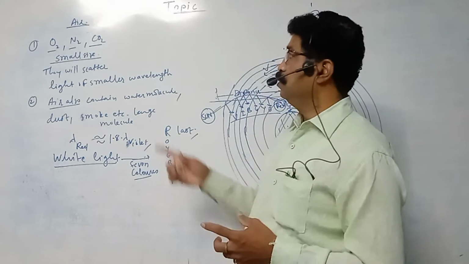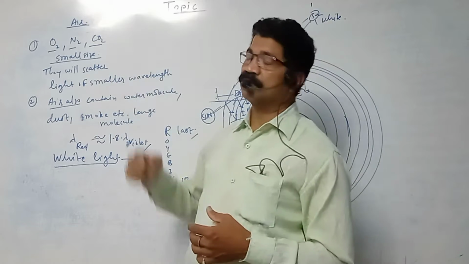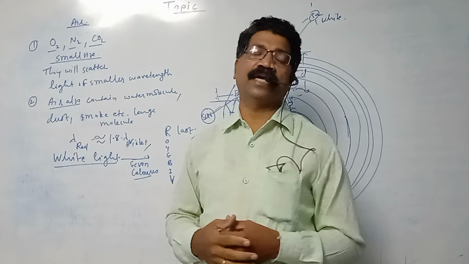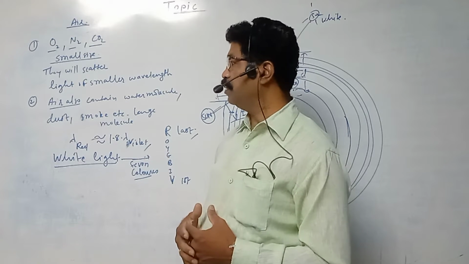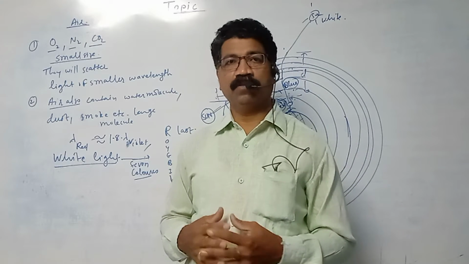So air consists of what? Oxygen, nitrogen, carbon dioxide. They are small size molecules. That's why they will scatter the light of smaller wavelength. Which is the light of smaller wavelength? It is VIB. This light has smaller wavelength.